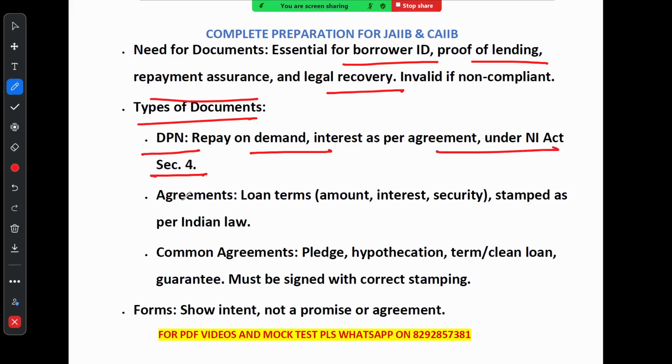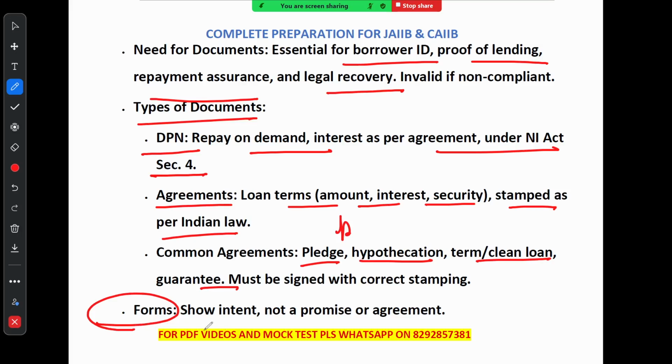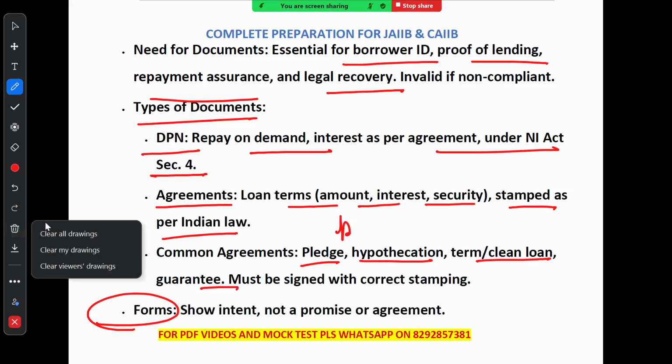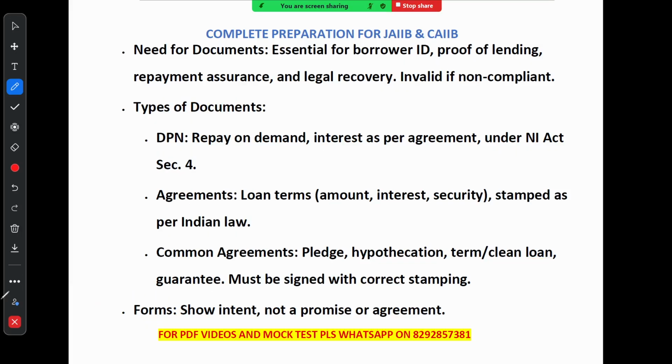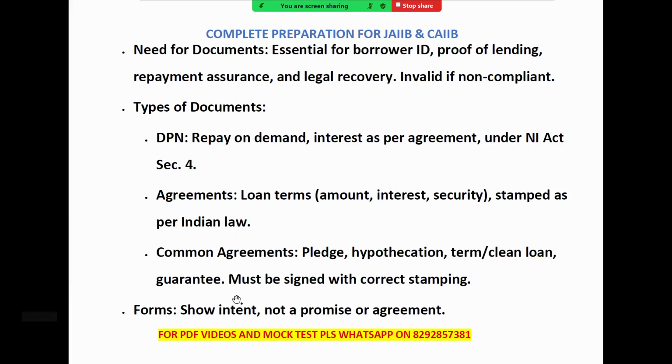Next we have agreements. These agreements cover the loan amount, interest, and security. They need to be stamped as per Indian law to be valid. Some common agreements include pledge, hypothecation, term or clean loan, and guarantee. It is important these are signed with proper stamp. Lastly, there are some forms. These show the borrower's intent but are not a formal promise or agreement like the others. So always ensure your loan documents are properly filled and stamped to avoid issues later.